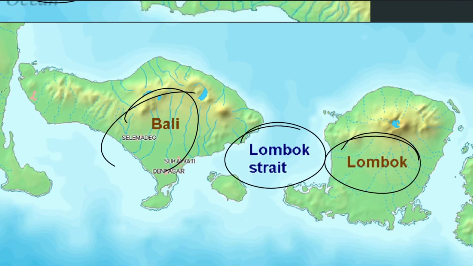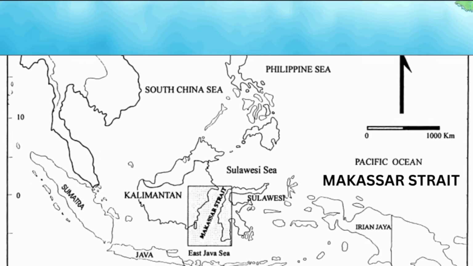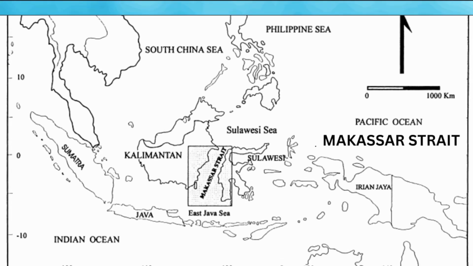So how many did we see already? Malacca we saw. The Pak Strait we saw. The Sunda Strait we saw. And the next we saw was Lombok Strait. Okay, now let's come to the next one. This is known as the Makassar Strait.